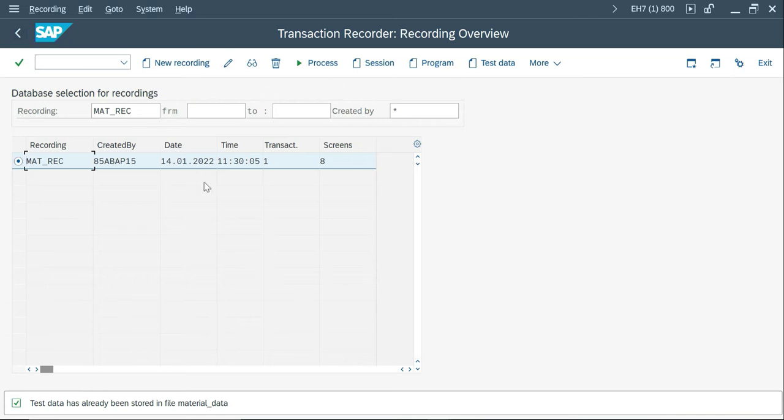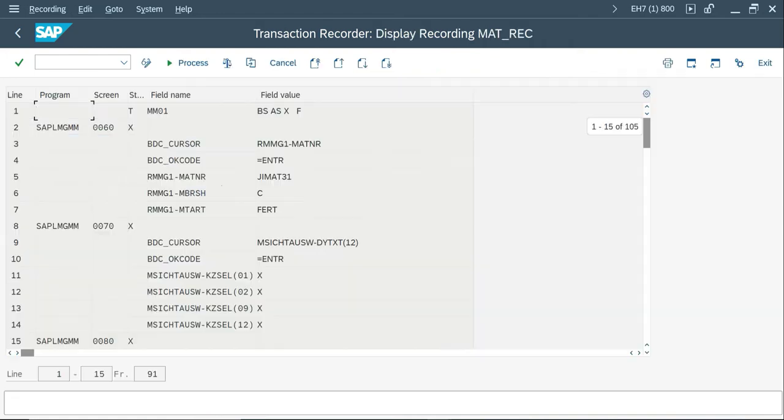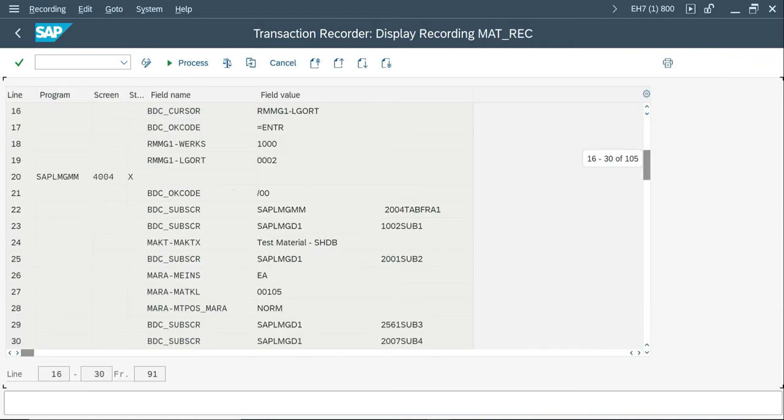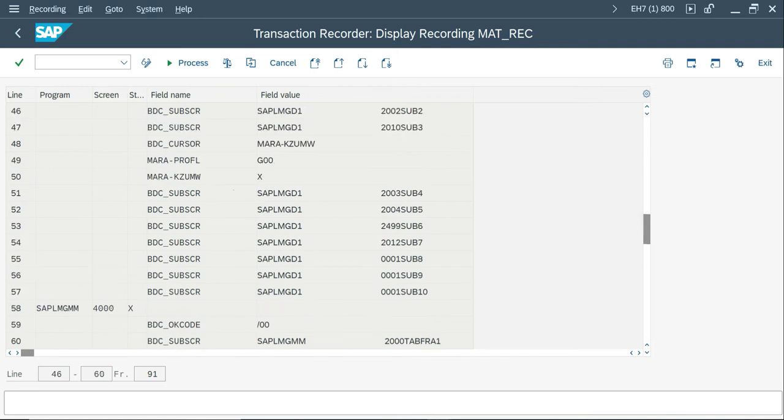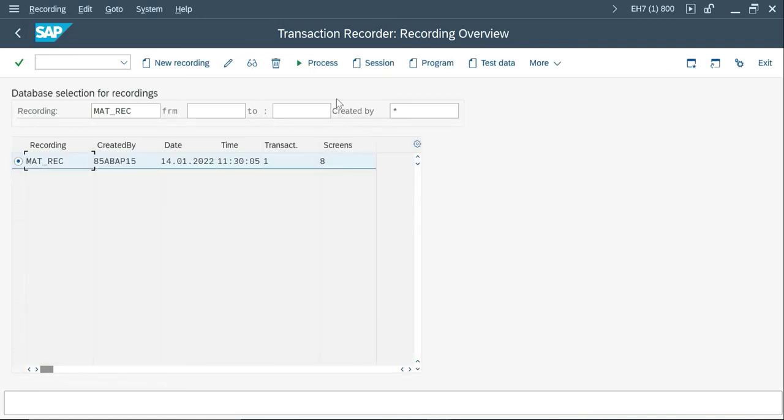Now I'm going to create a program. Using this option, I'm asking to create a program for my transaction, because the transaction is very big, right? If the SHDB recording is very big, writing it manually will take a lot of time, and there might be mistakes. So what you can prefer is the create program option. Manual is advisable only for a very small transaction, maybe 10 fields max. Once you have experience writing code manually, it's very easy to identify issues in the BDC program.